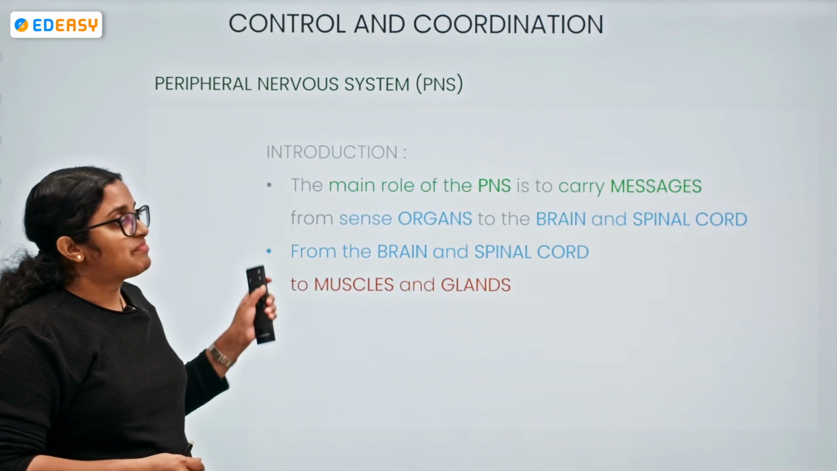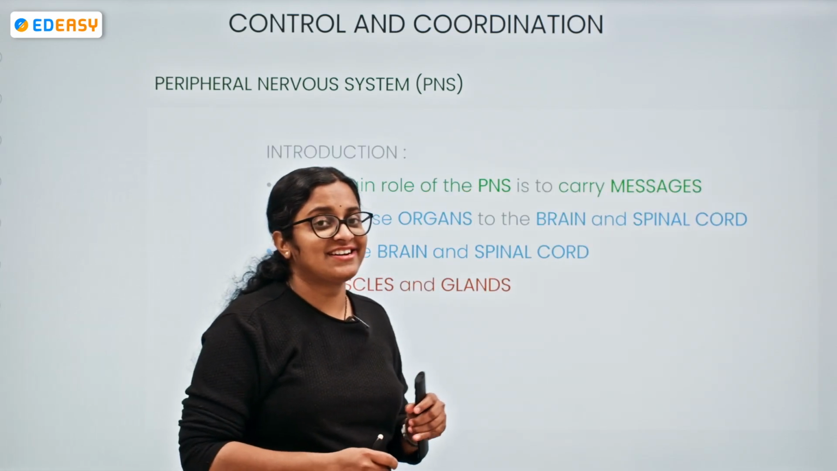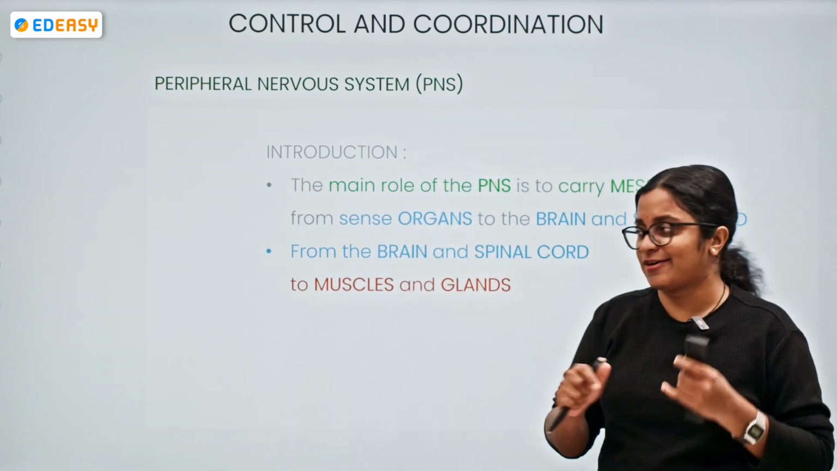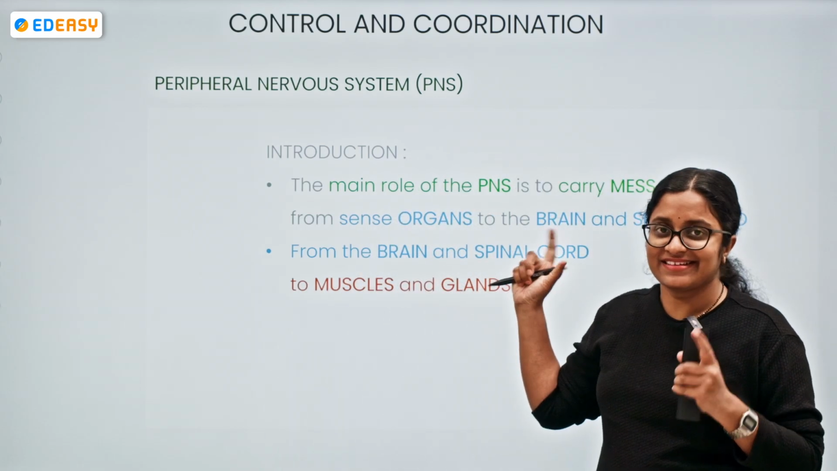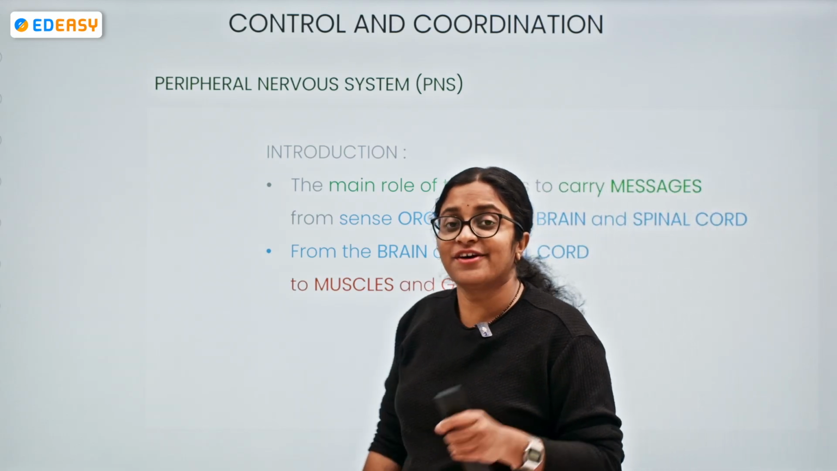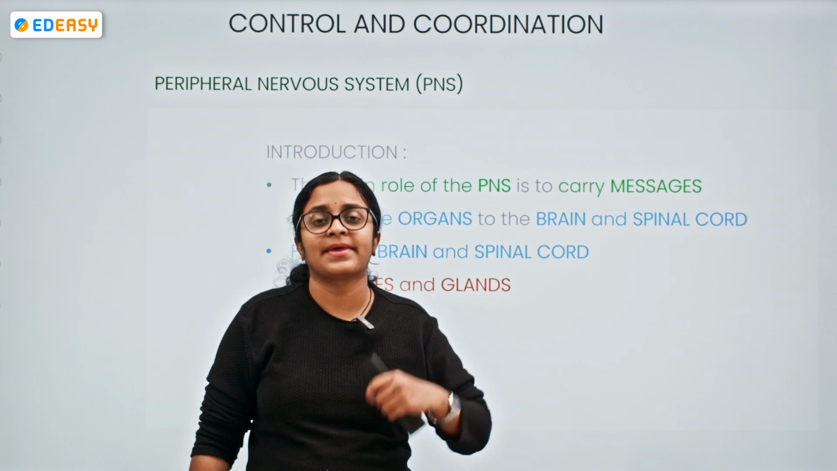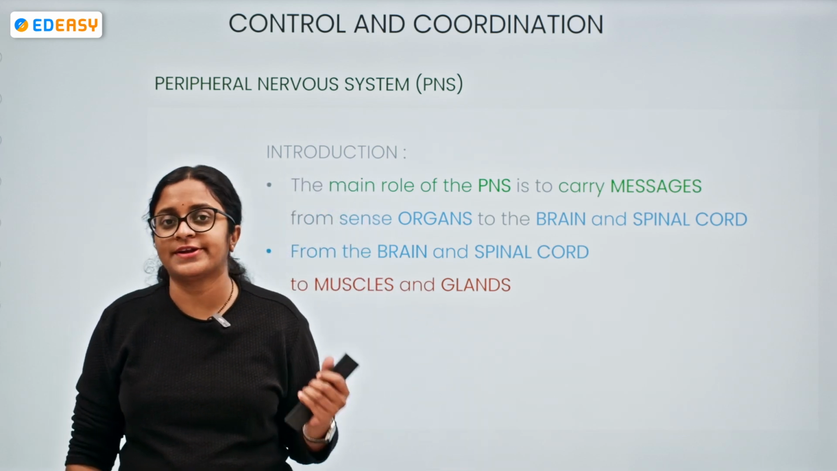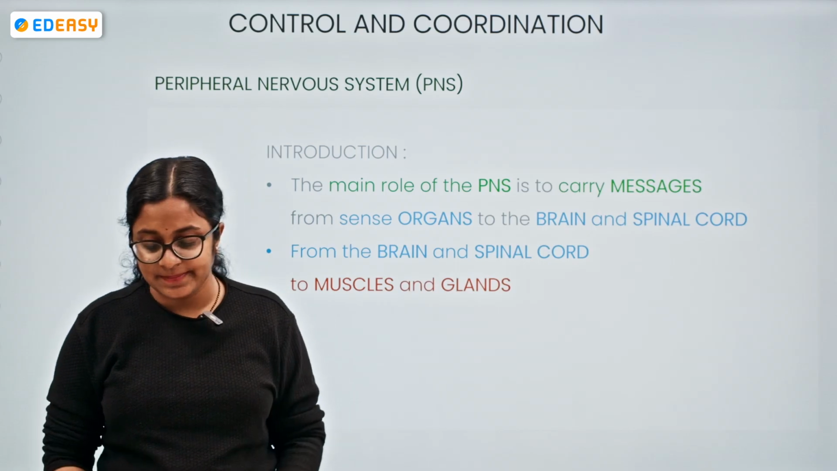So moving on, peripheral nervous system. So far what we have learned is the central nervous system comprising brain and spinal cord. Brain and spinal cord, is it done? Yes. Now coming to the peripheral nervous system, it comprises nerves arising from brain and spinal cord. Okay, before moving to the topic, let me check if there is any question.